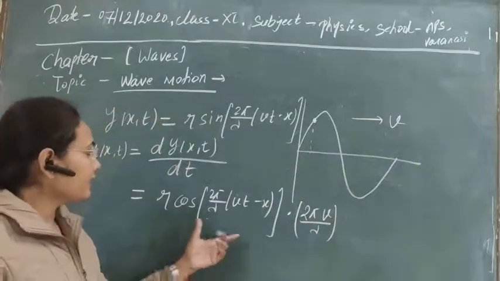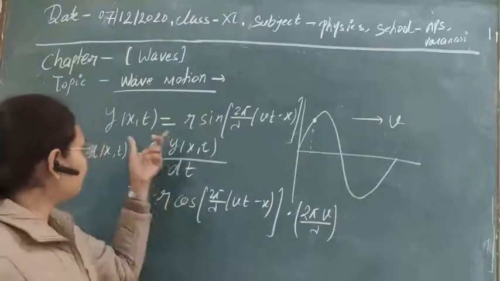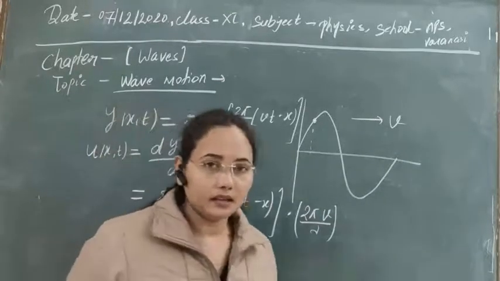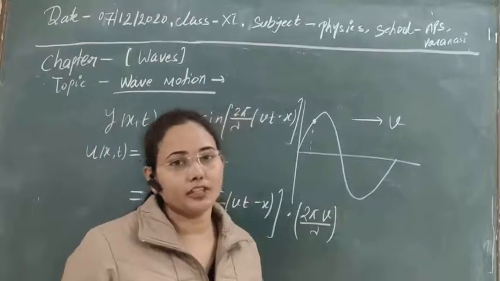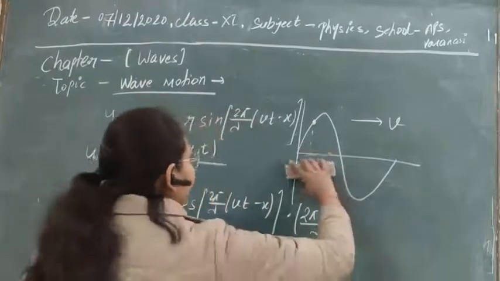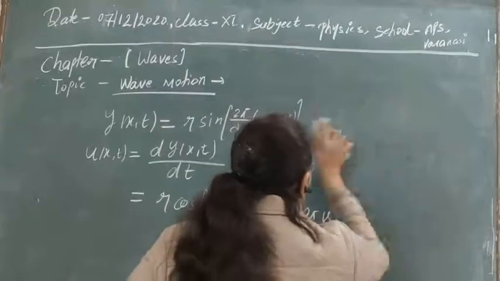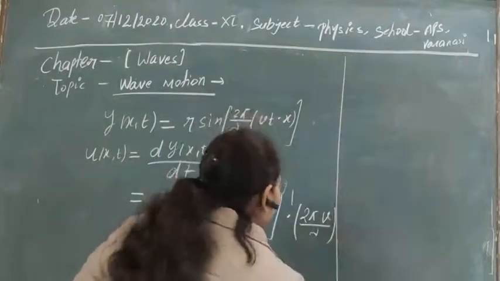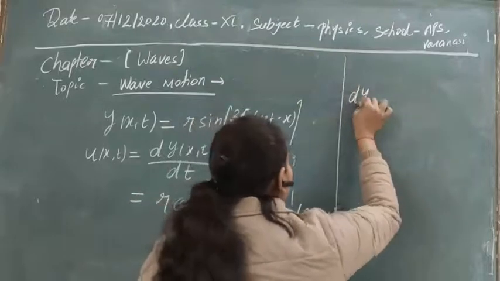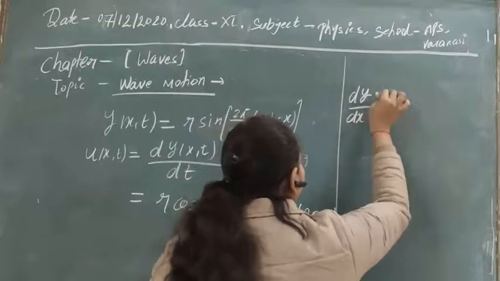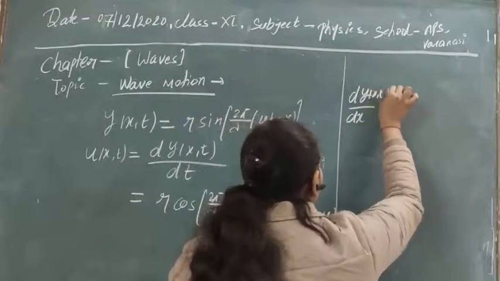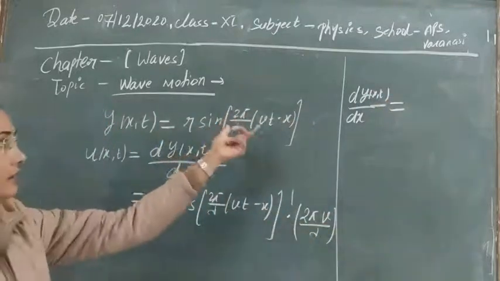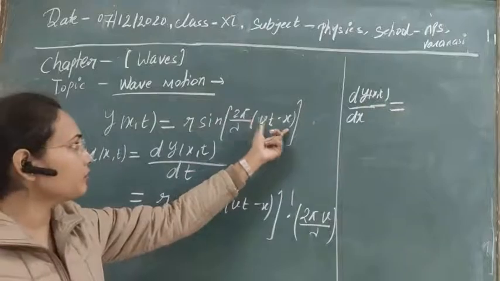And also we can convert this factor into some factor of y. For this, let's take the space derivative of displacement. So if you take the space derivative, we can write dy by dx. We will just differentiate it with respect to x.